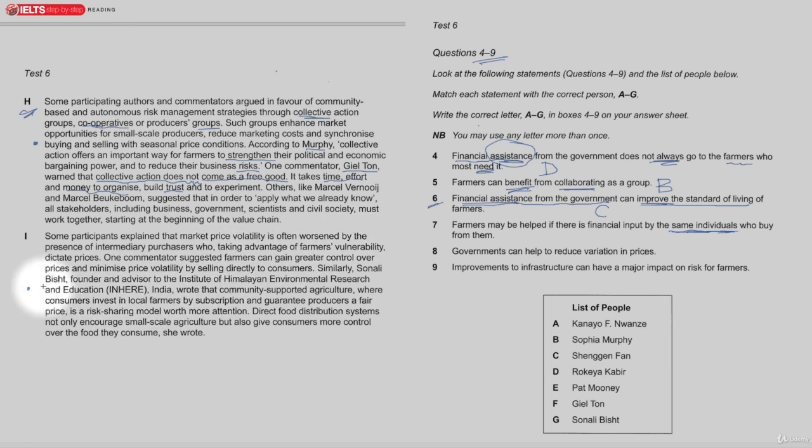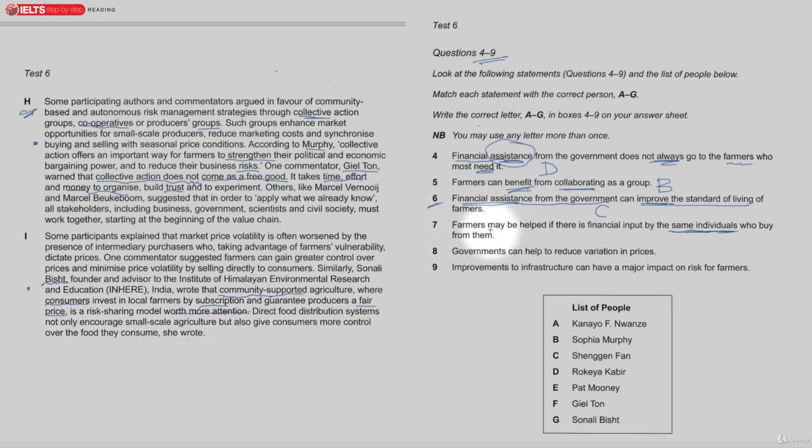We've got this person, Sonali Bisht, who wrote that community-supported agriculture, so people who live in the same town or the same village as the farmer, where consumers invest in local farmers by subscription and guarantee a fair price, is a risk model worth more attention.